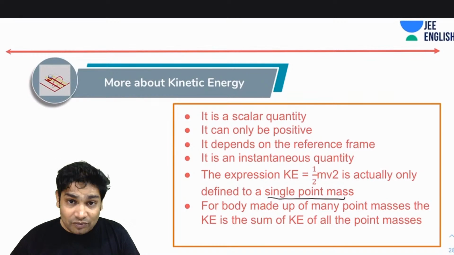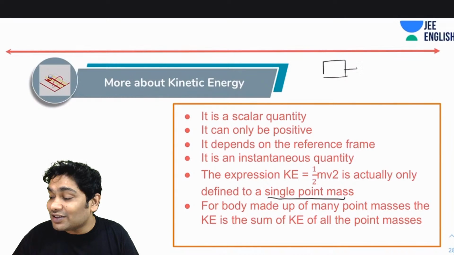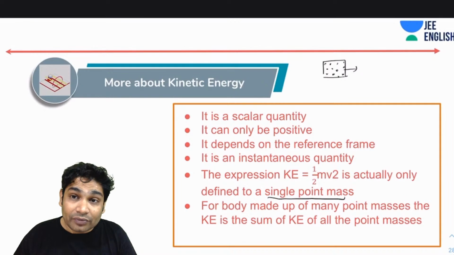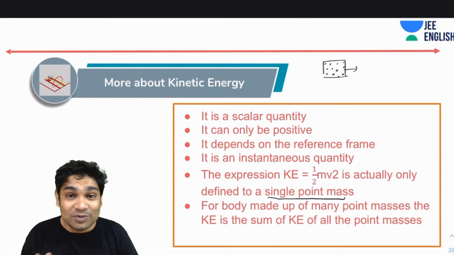So in any case, for now I can just simply tell you that if suppose a big block is moving with the speed v. Now I know that big block is comprised of a lot of small point masses. Right? And what is the property of the block? That block is a rigid body. So if it is a rigid body, all the point masses inside it are moving with the same speed v.